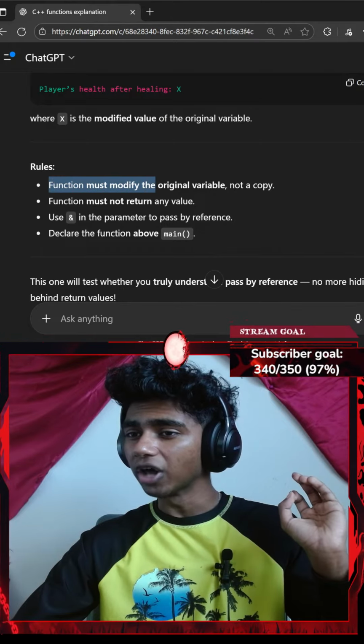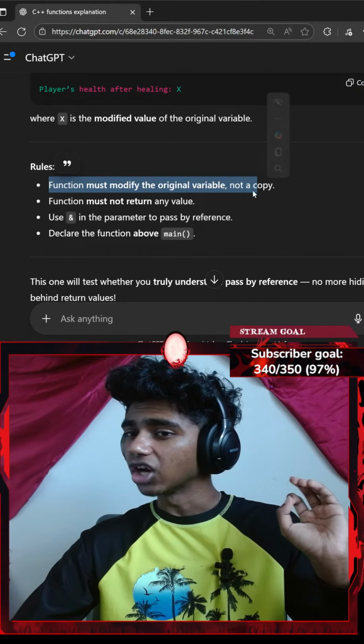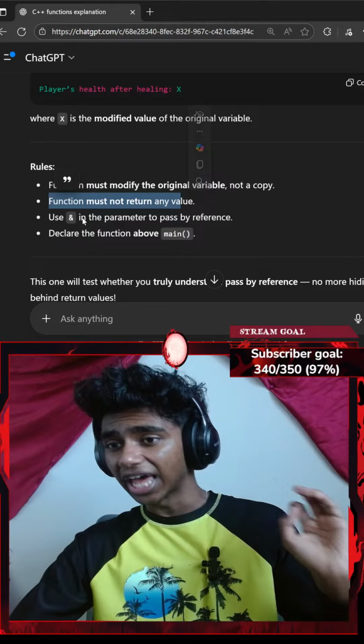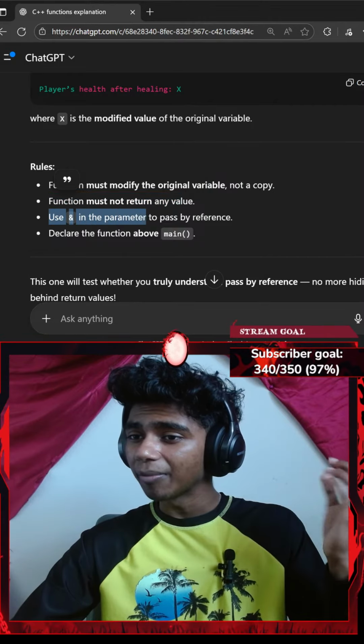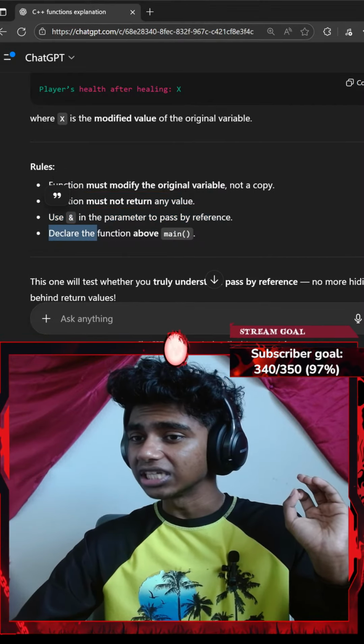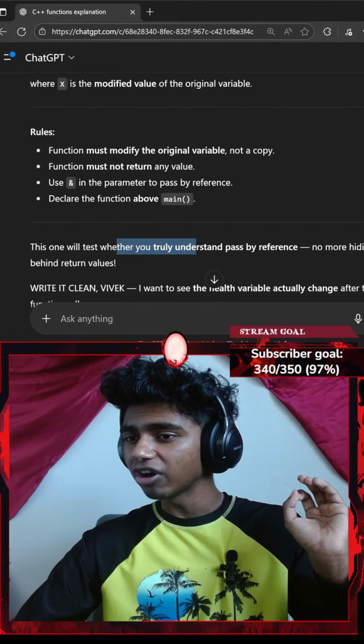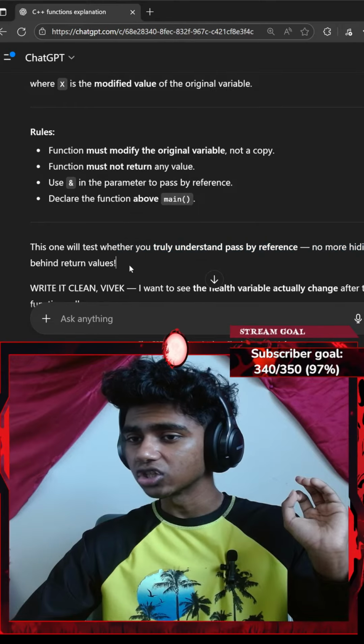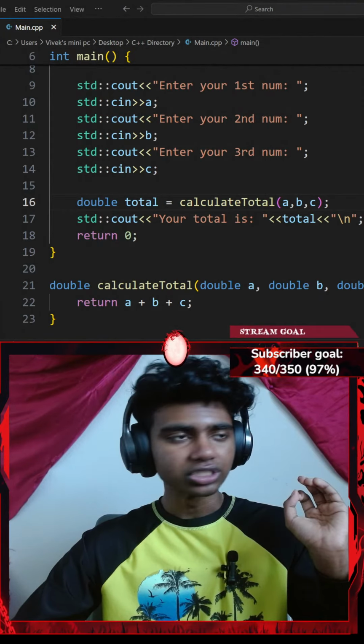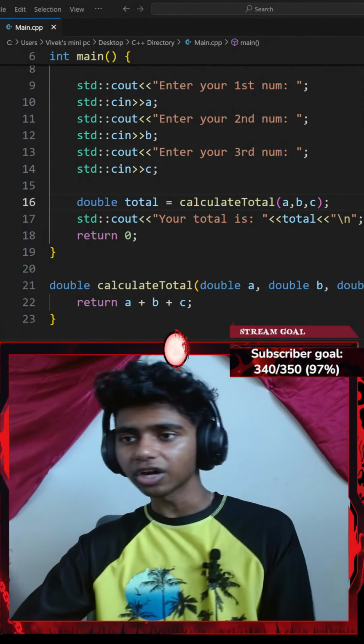Rules: the function must modify the original variable, not a copy. The function must not return any value. Use & in the parameter to pass by reference. Declare the function above the main function. Okay, this will test whether you truly understand pass by reference. No more hiding behind return values. Okay, let me get sensei ChatGPT there.